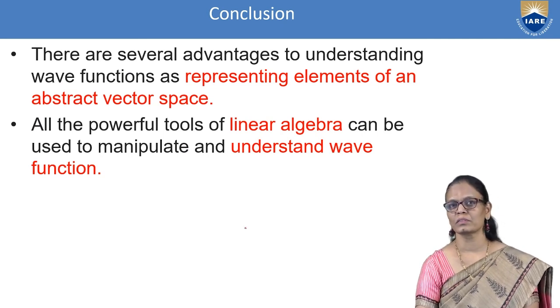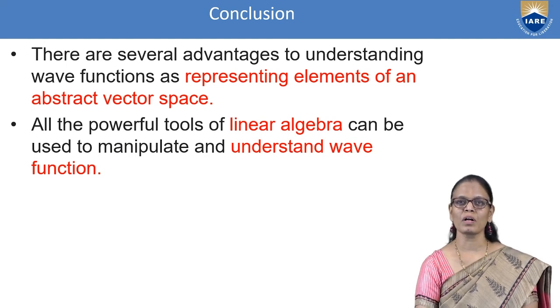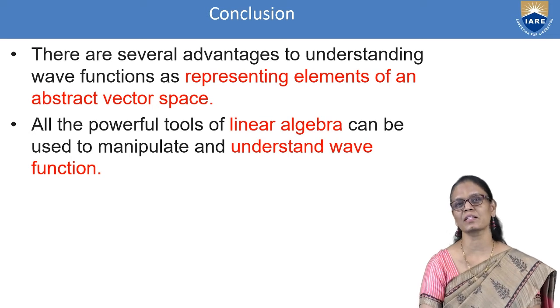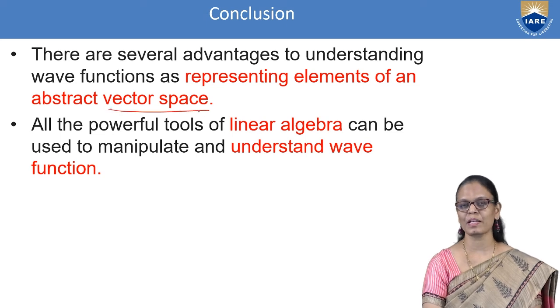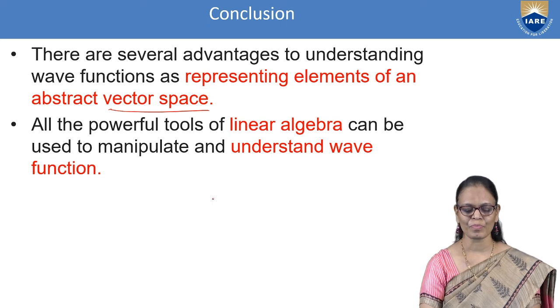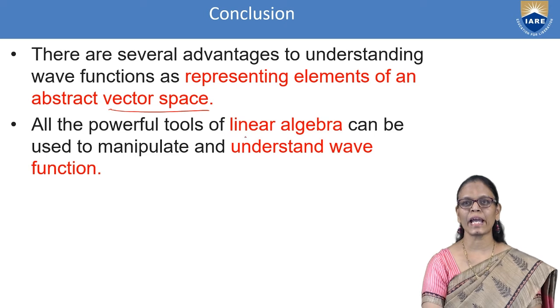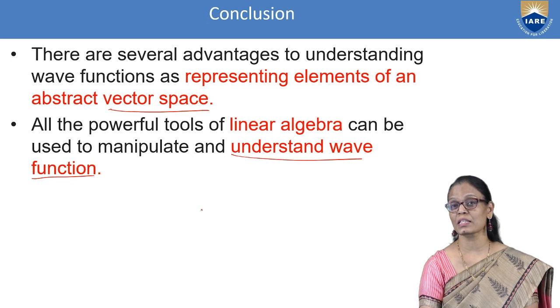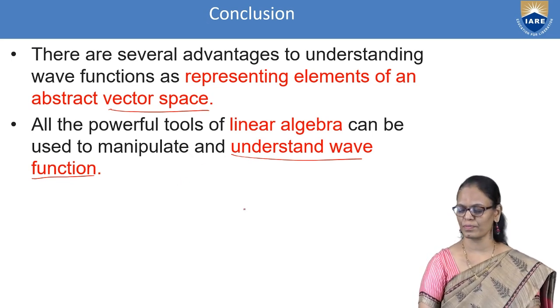Now to conclude, there are several advantages to understanding this wave function. Although sometimes it looks complex, there are many advantages of understanding the wave function as representing the elements of an abstract vector space. Whenever you have to represent elements in a vector space, you use this. And all the powerful tools of linear algebra can be used to manipulate and understand the wave function. This is the greatest advantage we have in using the wave function.